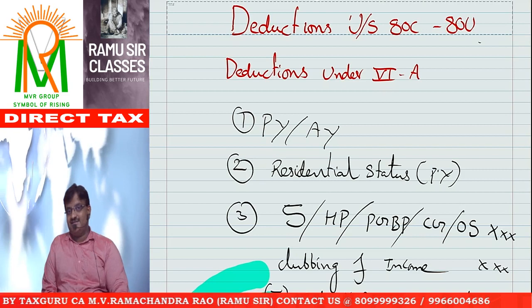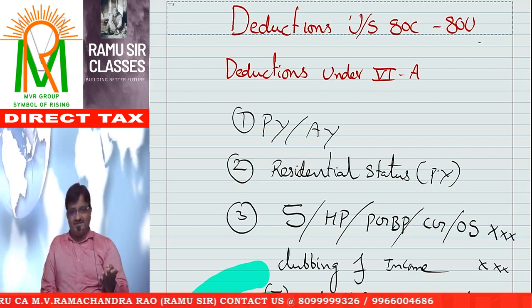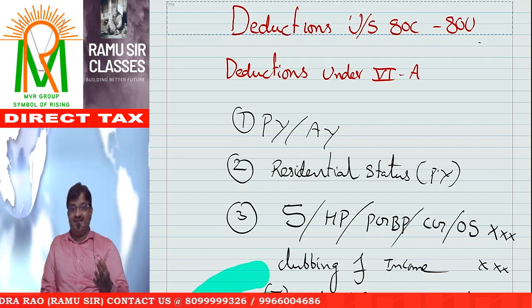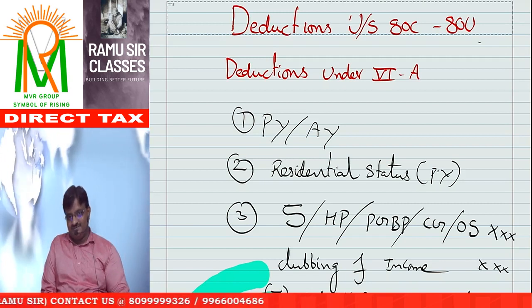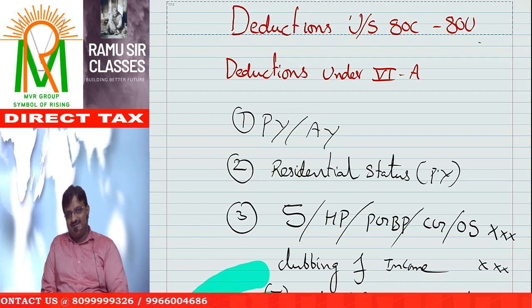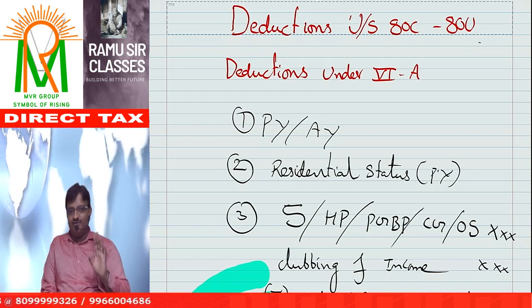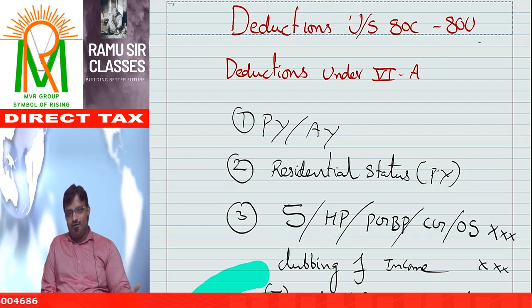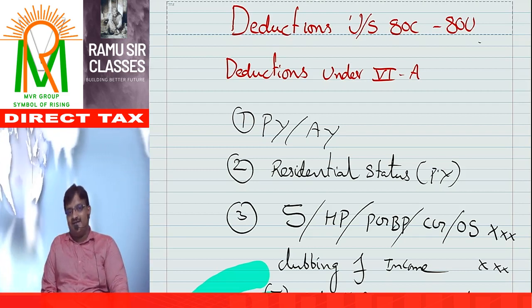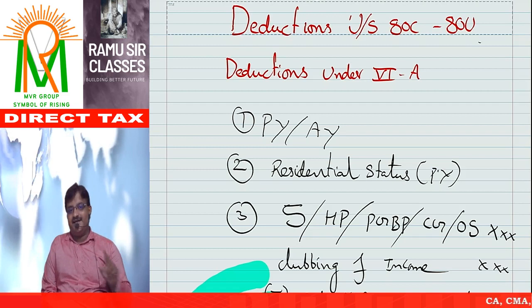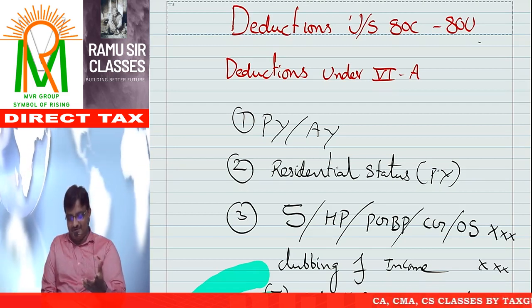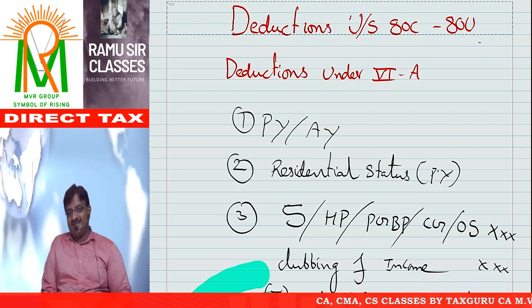Then still he asked me, I don't want to invest anything, and I don't want to take any fake deductions either. What do I need to do? Then I said casually, sir, do one thing, jump from the building. Something may get broken, right? Immediately you can take deduction under 80U. That is the only way you can take the deduction without doing anything.